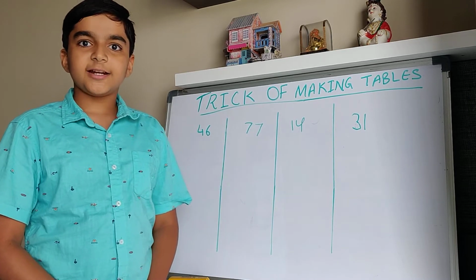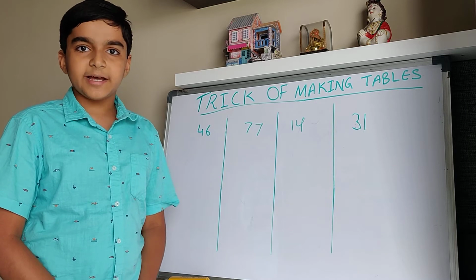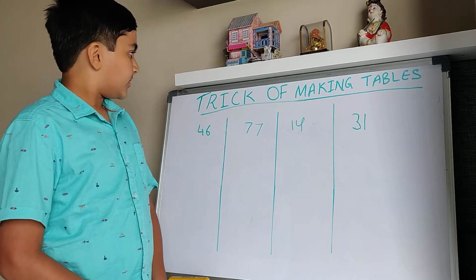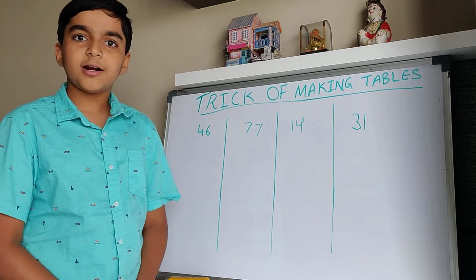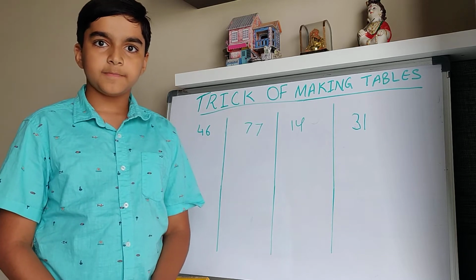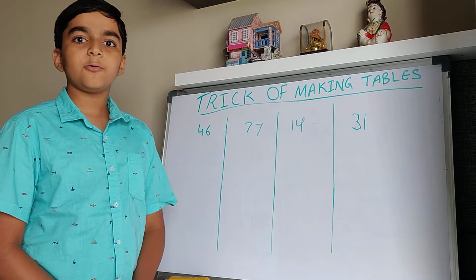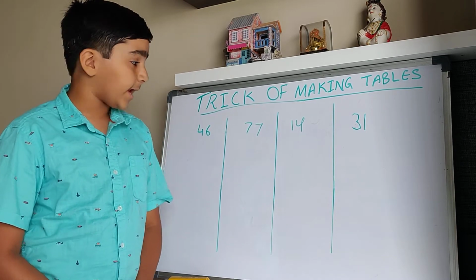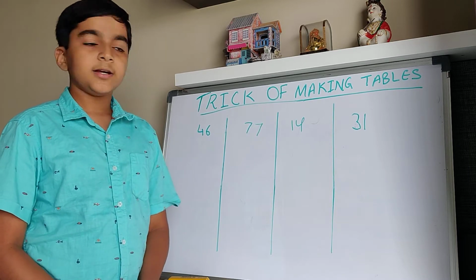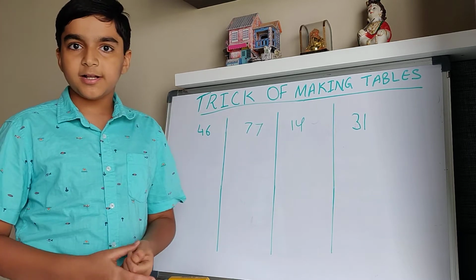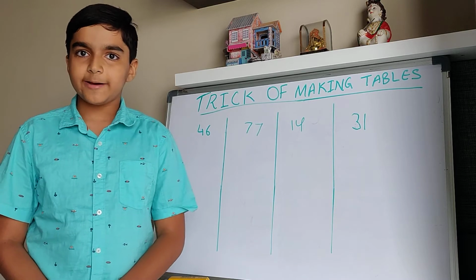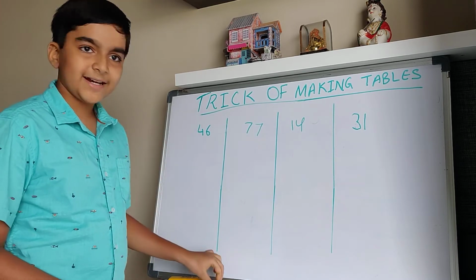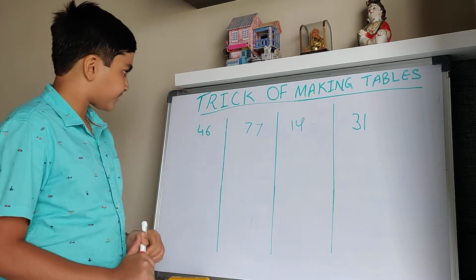Myself, Devansh Savsani, today we will learn how to make tables. So, the rule is that we need to learn tables from 1 to 10. It is very compulsory. If you know tables from 1 to 10, then you will be able to make all tables, or any number's table. So let's start how to make tables.